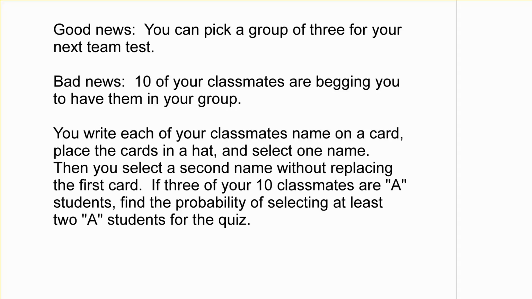I think the probability of selecting a single A student would be 3 out of 10. Now, if we want to select at least 2, we've already taken 1 out. There are 2 left out of the 9. And really, that's it. This last one could be anyone. So this would be selecting 2. What about selecting all 3?